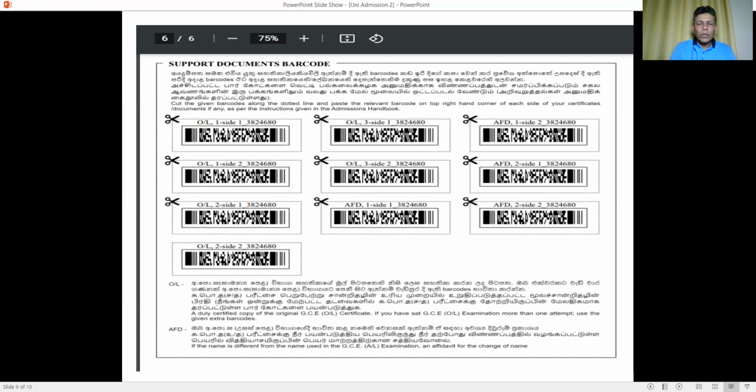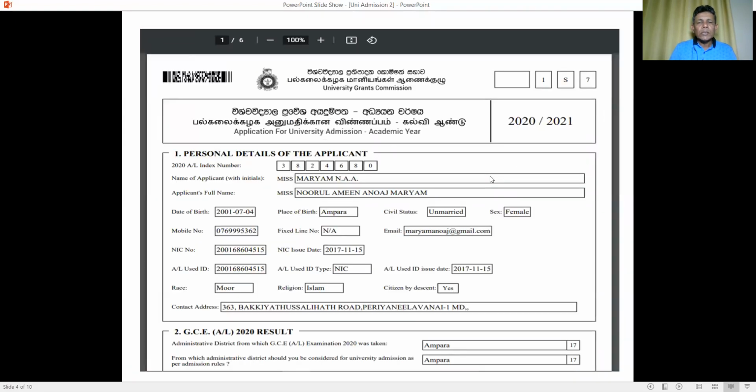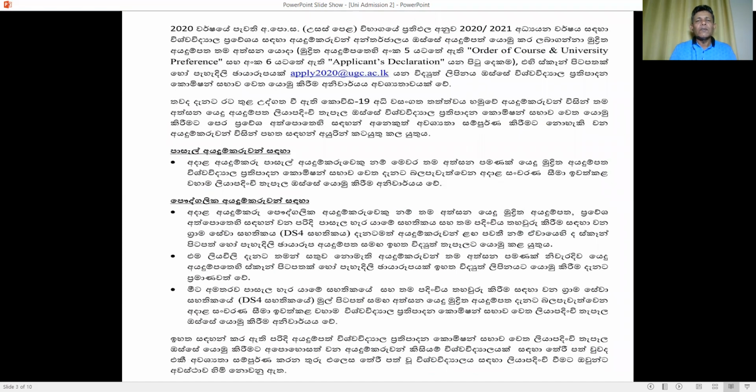You have to get that pasted, and you have to send it to the University Grants Commission by post. Keep in mind, if you don't send those documents by post, you will be losing your chances of being selected to the university. Even if you are selected to the university, until the University Grants Commission receives those original documents, your admission will be withheld or suspended. Only once you submit all the relevant documents to the University Grants Commission will your university admission be released, even though you are selected. Keep in mind, that is an important thing. You have to get the documents posted.